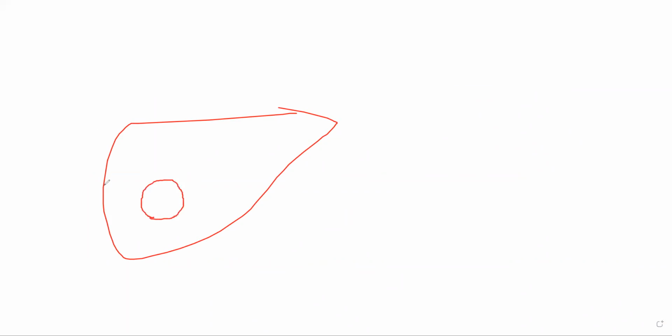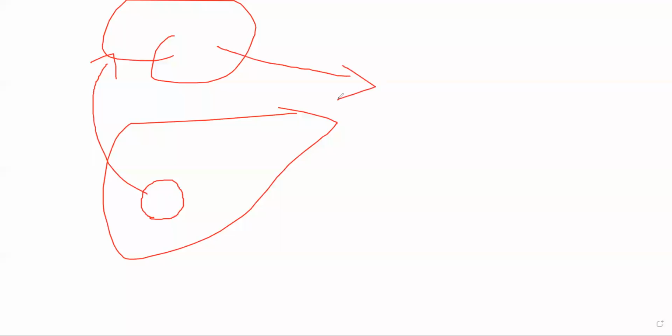Let's suppose this area is getting affected and that area is not getting enough amount of oxygen. What will happen is this fellow will give a signal to your brain. Okay, the signal will be that look, I'm not getting enough amount of oxygen and enough amount of nutrients. The brain will think that the blood is not flowing with enough pace and the blood is not doing its duty properly. So it will in turn increase the rate at which your heart is supposed to beat.